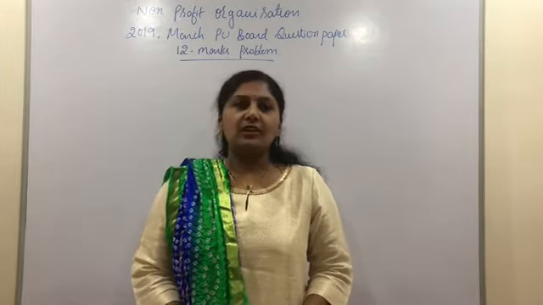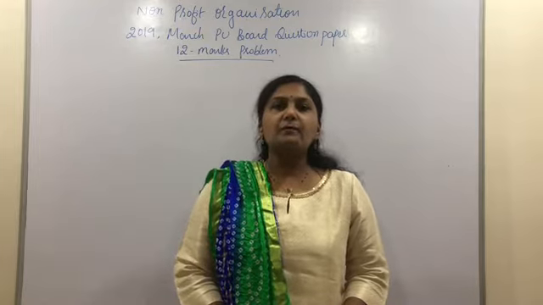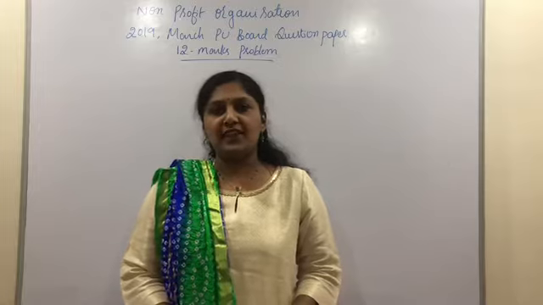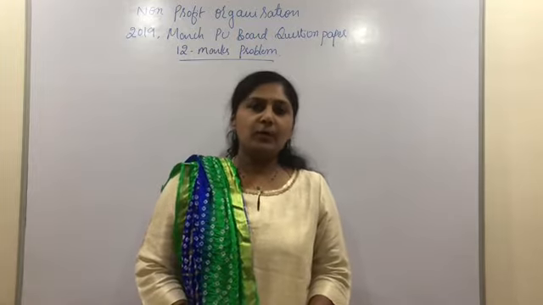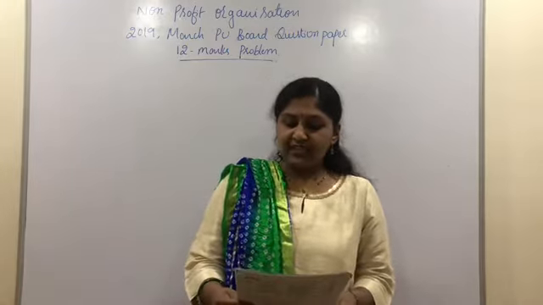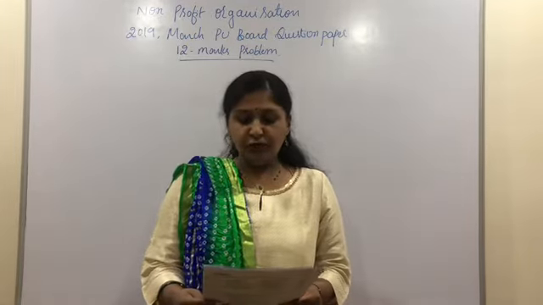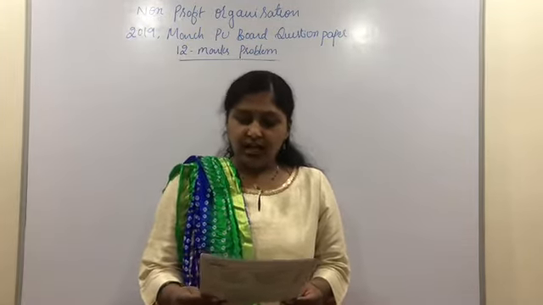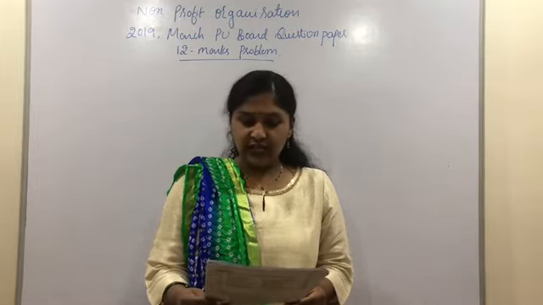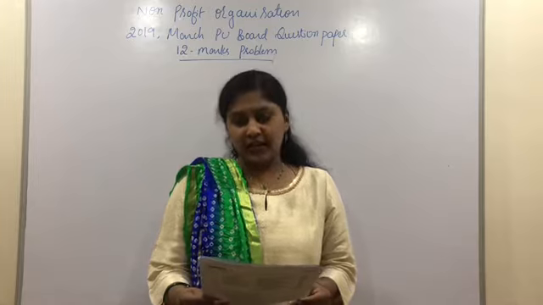I am Soumya. In this video, I am going to explain the March 2019 PO Board question paper problem of a non-profit organization. Now, without wasting time, let us go through the question. From the following receipts and payment account and balance sheet of Union Club, prepare income and expenditure account for the year ended 31st March 2018 and balance sheet as on that date.